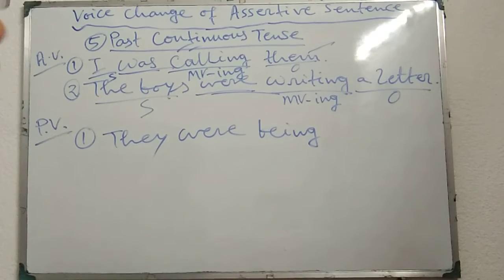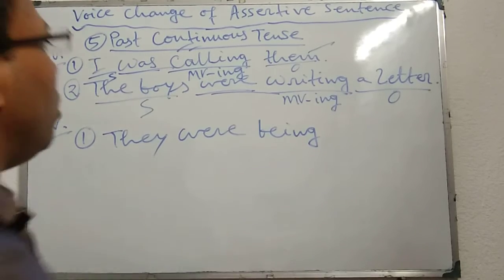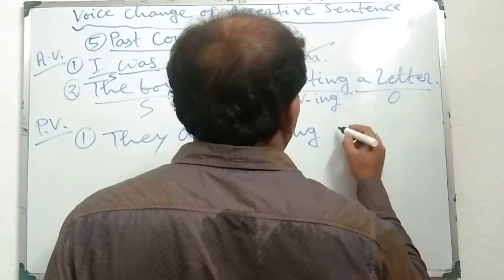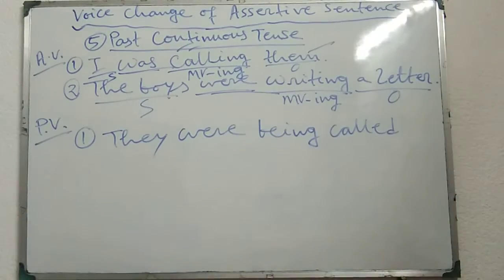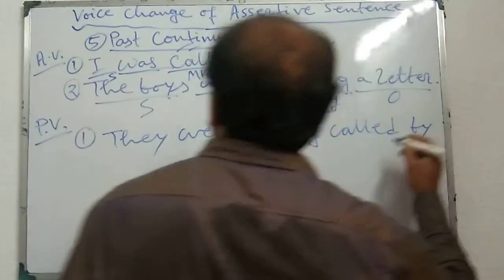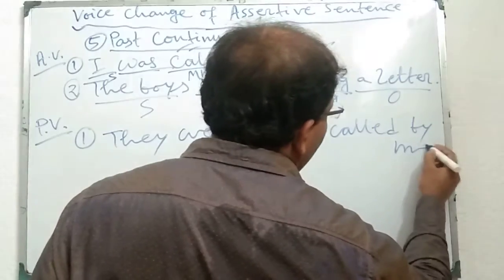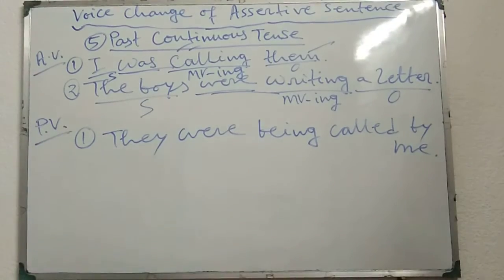Thereafter MV3 of the given verb, called: they were being called by, and thereafter I becomes me in the object. That means I was calling them. The sentence will be changed into passive voice like this: they were being called by me.